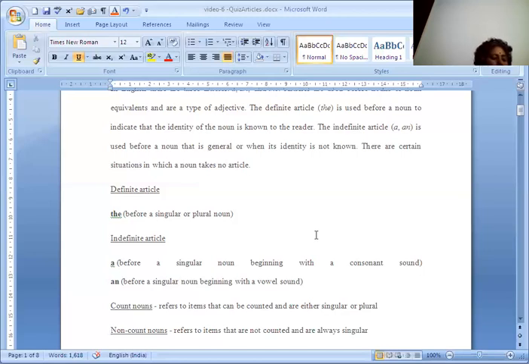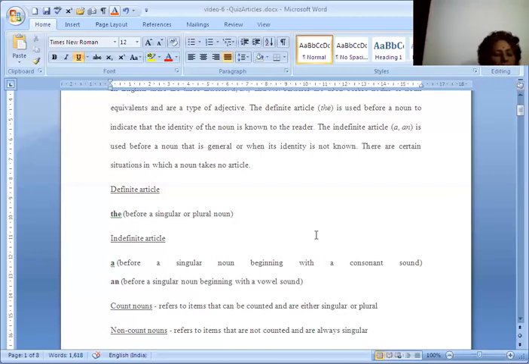Now the article an is used when the noun starts with a vowel sound, for example, an eye, an egg, an apple, an umbrella. When you get the sound of a particular vowel, and what are the vowels? A, E, I, O, U. So when you find a vowel sound, then you use the article an before that. To take another one, silent h: an hour, an MLA. There also you can use an, as it sounds like a vowel.